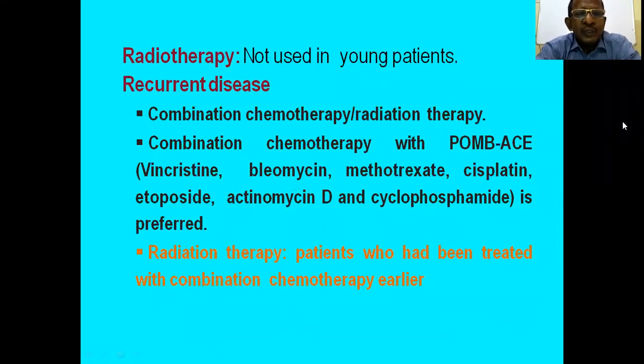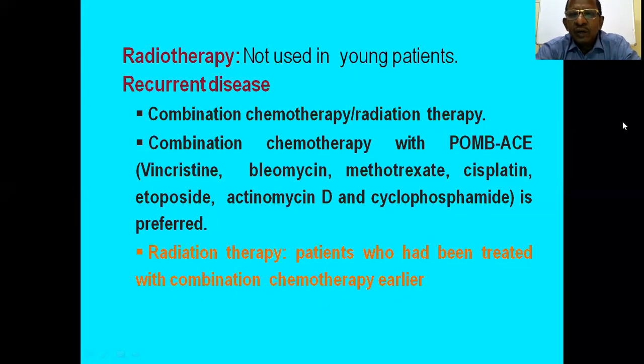Radiotherapy is not used in young patients, and in case of recurrent disease, combination chemotherapy or radiotherapy can be used. Another combination chemotherapy is POMB-ACE, where many drugs are combined: P for cisplatin, O for oncovin or vincristine, M for methotrexate, B for bleomycin, A for actinomycin D, C for cyclophosphamide, E for etoposide.